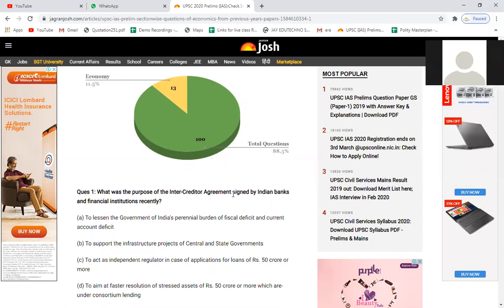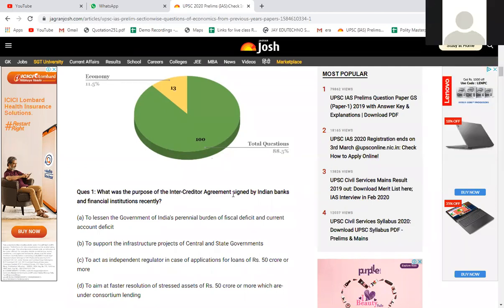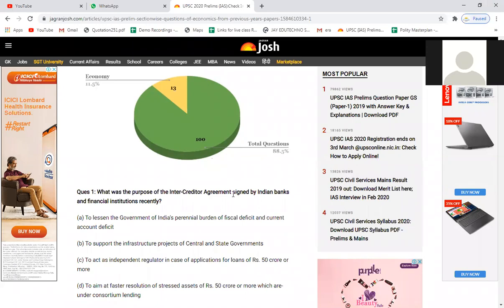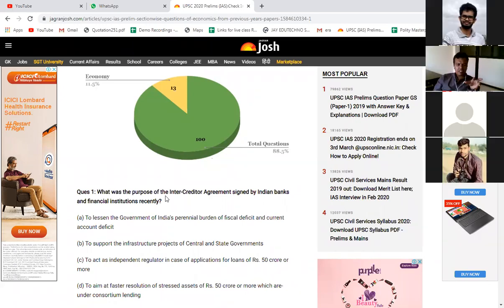Anyone remember what that money is called? What that loan is called when a commercial bank takes a loan from another bank for a short duration or maybe a long duration? Call money. Yeah, call money, right? Yes, that is called call money. So it is similar to an agreement. Like, what is it mentioned?